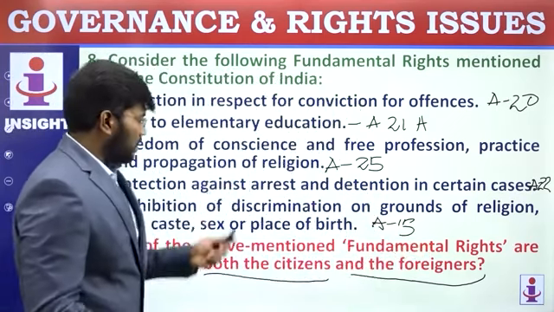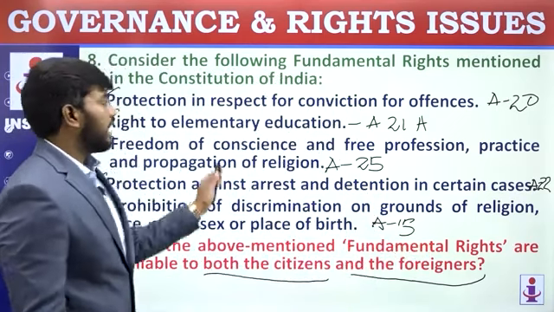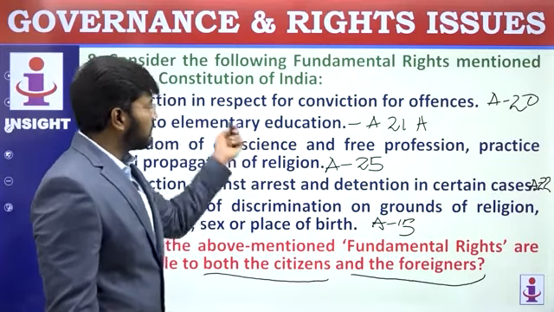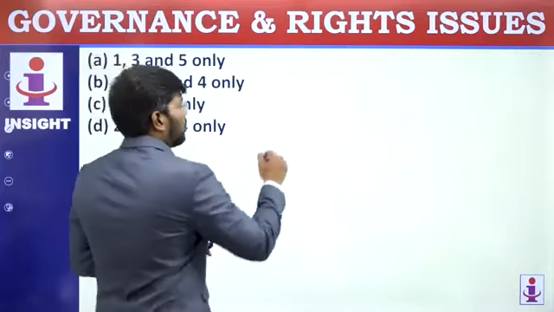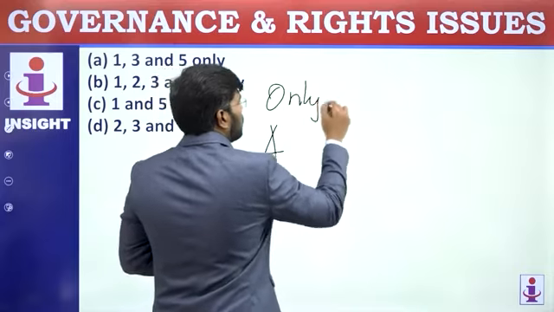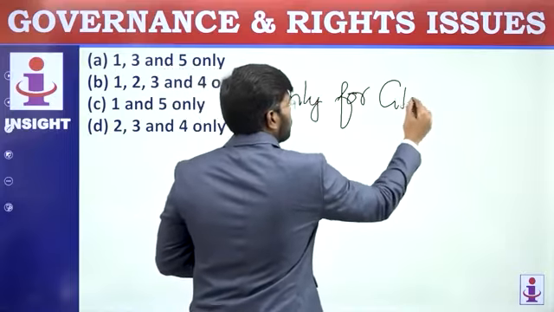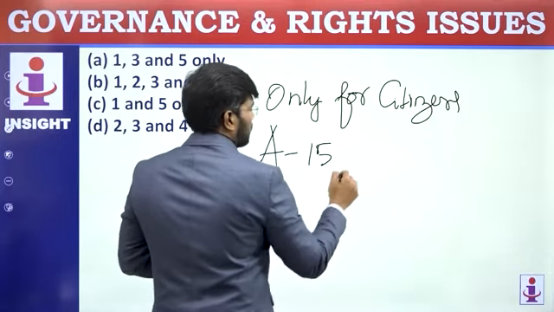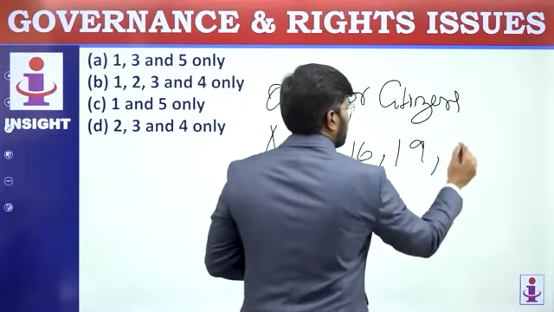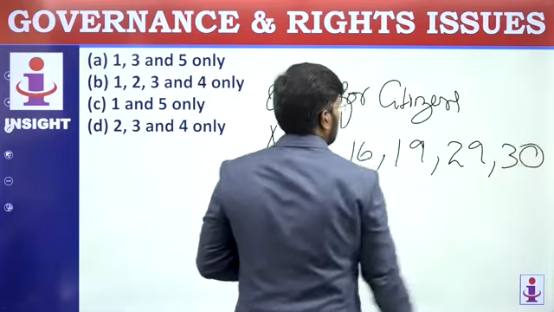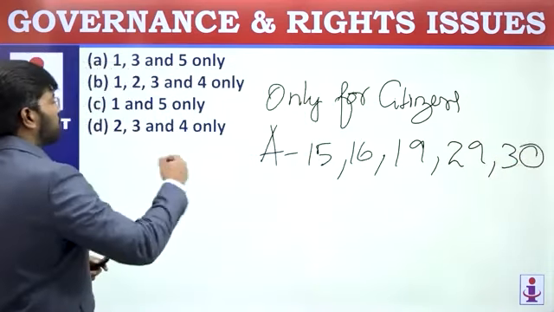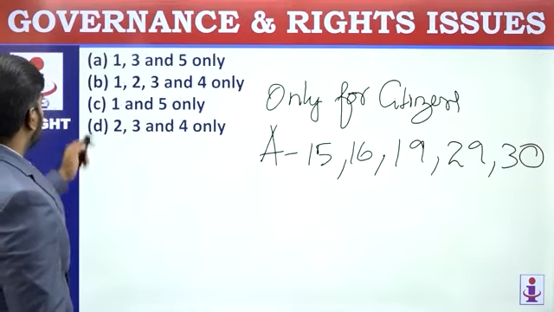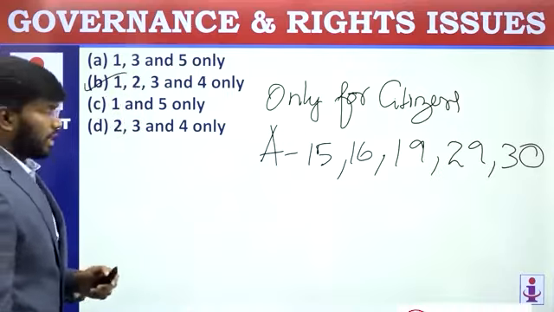Always I have said, memorize these articles so you can get this answer correct. You have to remember what is available only for citizens. If you know that, you can make it correct. How? Only for citizens, the articles are Article 15, 16, 19, 29 and 30. These are only for Indian citizens. If you go through that, you can come to the answer. Now, 1, 2, 3, 4. Which option? B. Let's move on to the next question.